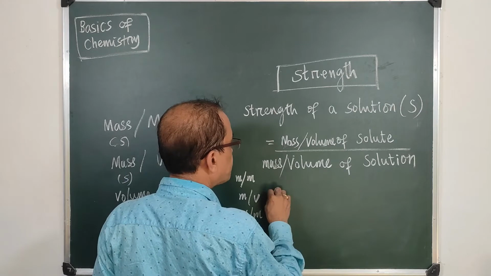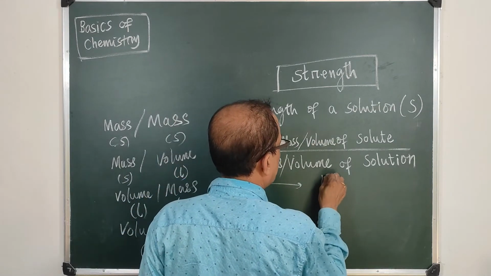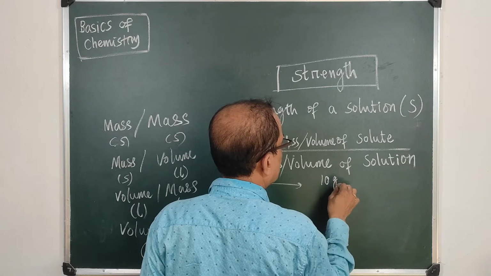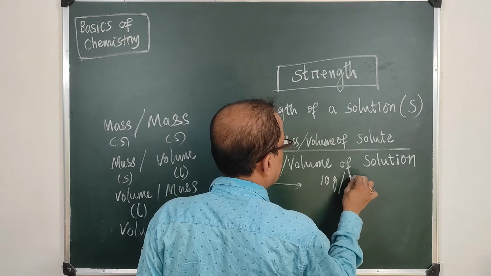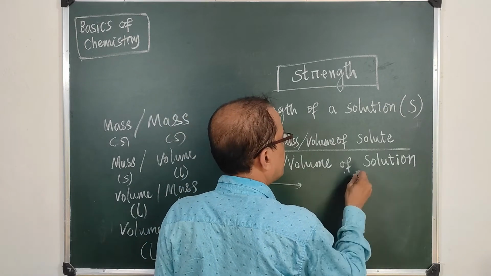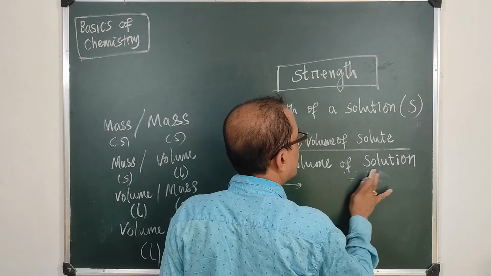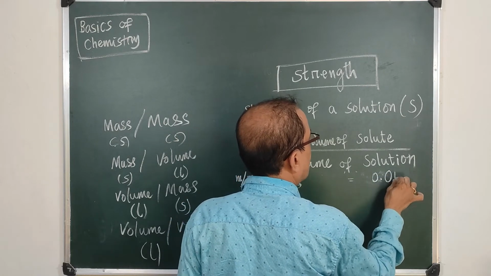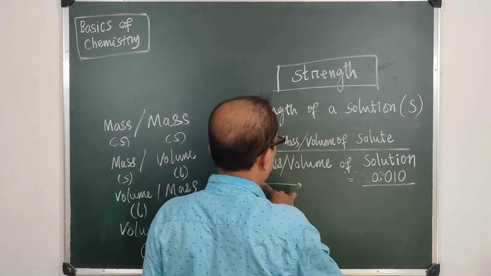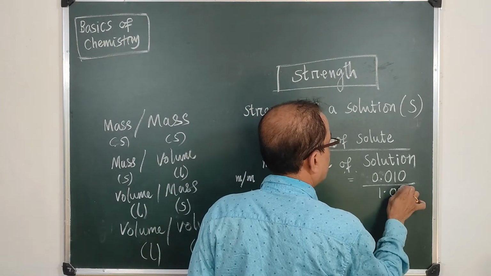So in the first type, if this is 10 grams in 1 kg, then we can write 10 grams, which is 0.010 kg, upon the mass of the solution, which is 1 kg, so 1.000.